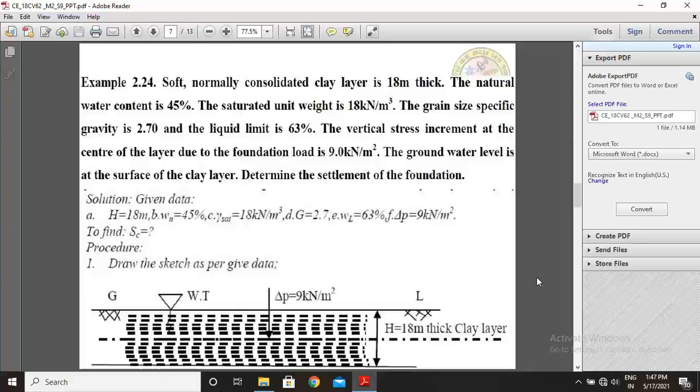Then to find consolidation settlement Sc equal to how much? Procedure same. Step number 1, draw the sketch as per given data. So now see, this is the sketch, this is the ground level and this is 18 meter thick clay layer and water table at the ground surface, and the change in effective pressure is 9 kilonewton per meter square, that is delta P.